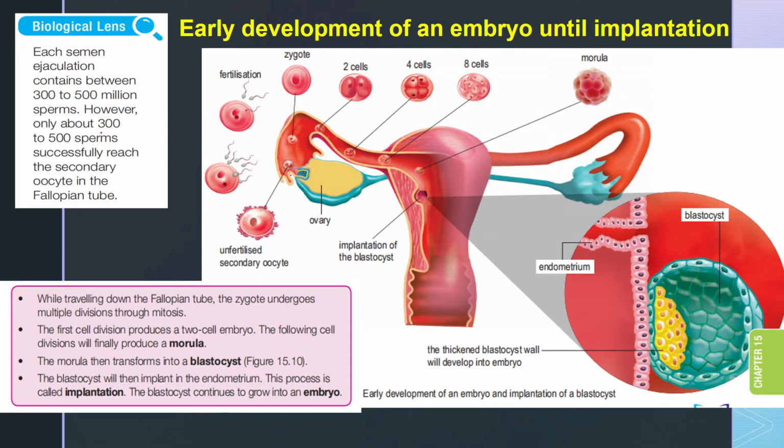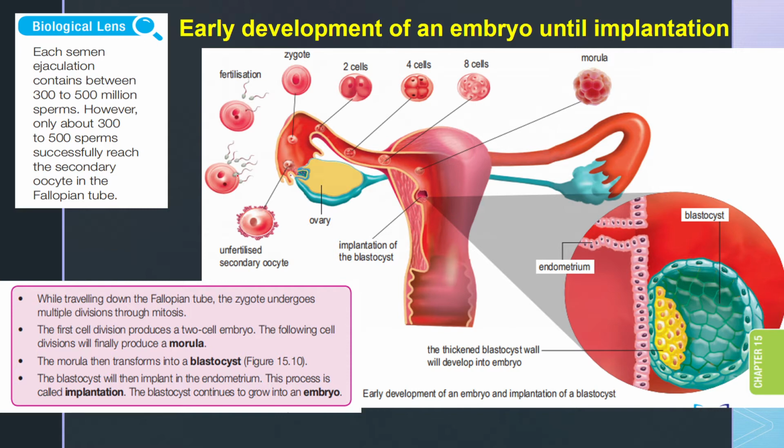So there's a lot still, but then only one is able to penetrate into the secondary oocyte. Once one of the sperms is successful in penetrating the secondary oocyte, the membrane of the secondary oocyte changes, which then doesn't allow the other sperms to penetrate into that.